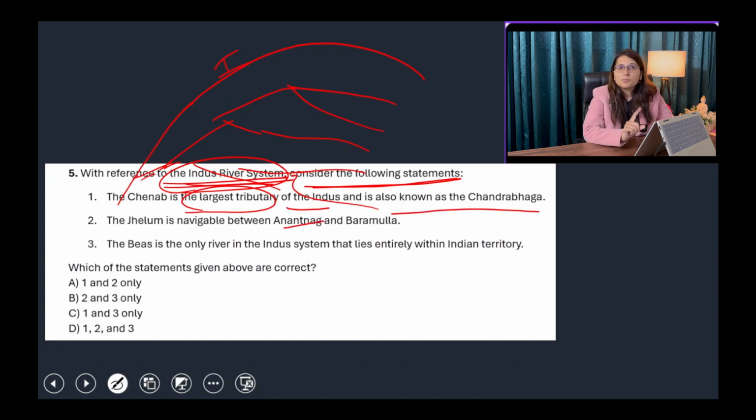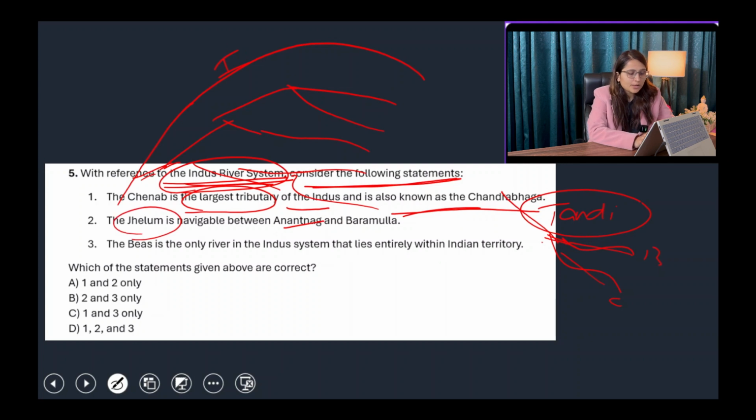Yes, Chenab is the largest tributary of the Indus River, and it is formed by the confluence of the Chandra and Bhaga Rivers, which merge near the Tandi area. Tandi area is basically in Himachal near Keylong. So after Keylong, these Chandra and Bhaga Rivers become the Chenab River. So yes, statement number 1 is right.